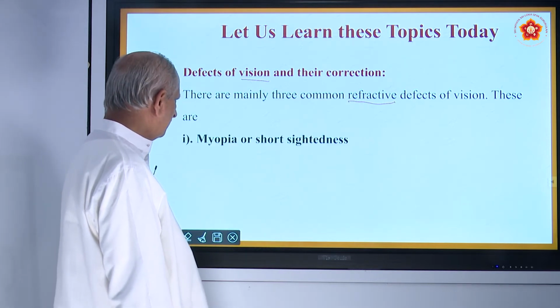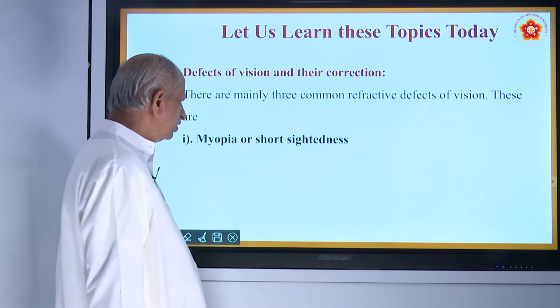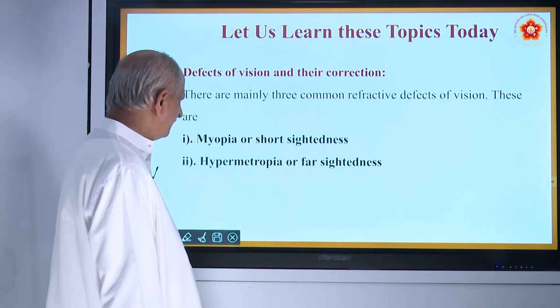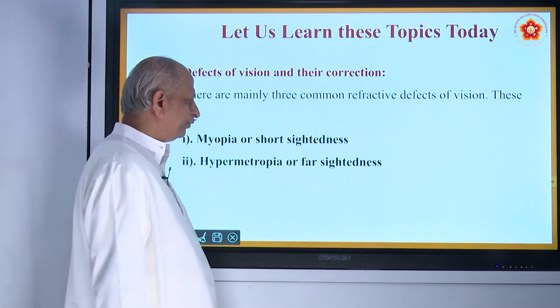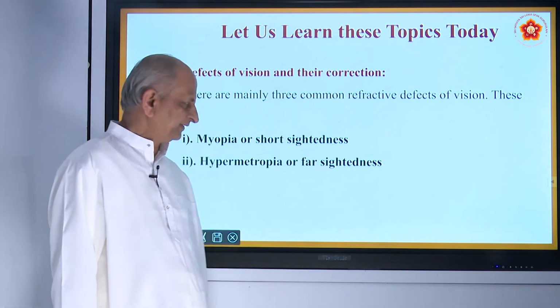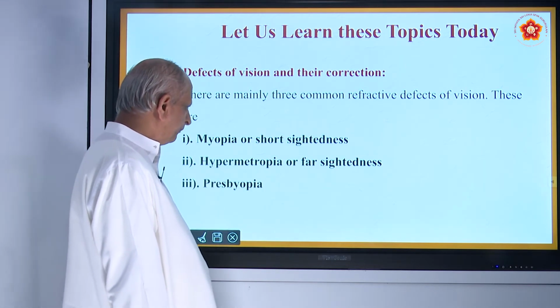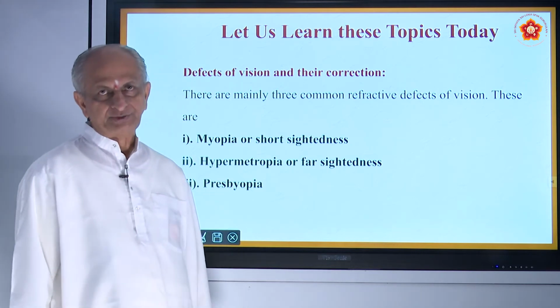The first one is called myopia, or also called as short-sightedness. So what is that myopia means? Let us see in detail. Next one is called hypermetropia or far-sightedness, and also third one is called presbyopia. Presbyopia, that is the third defect.